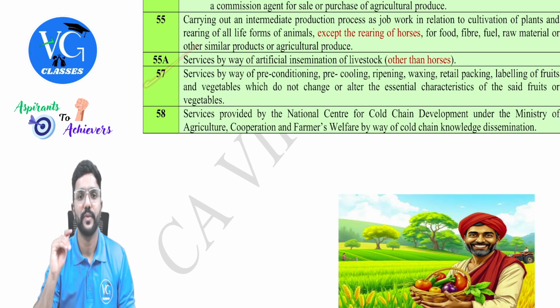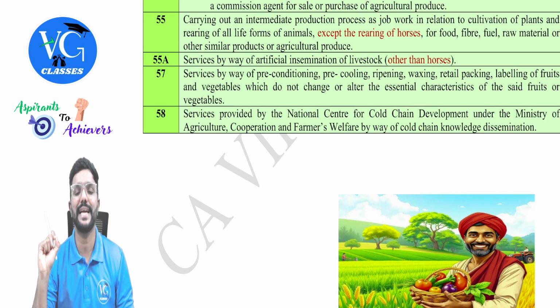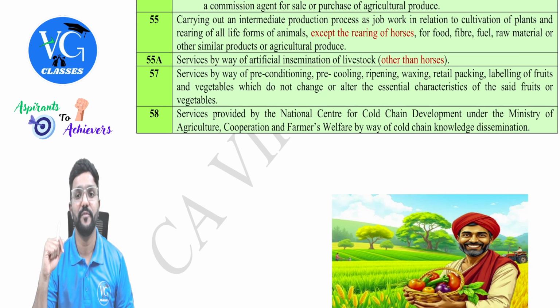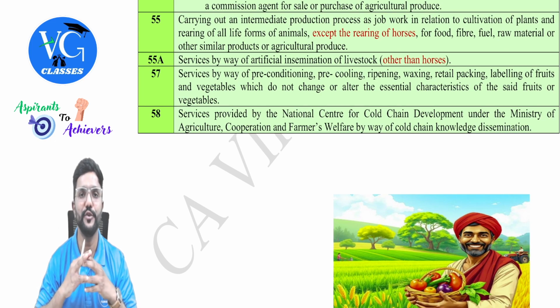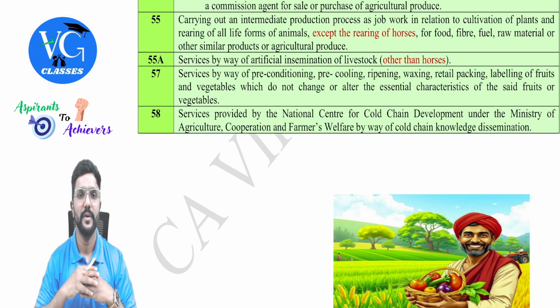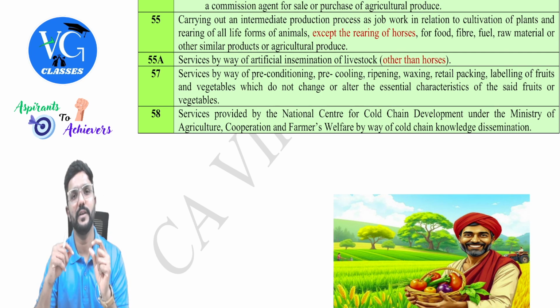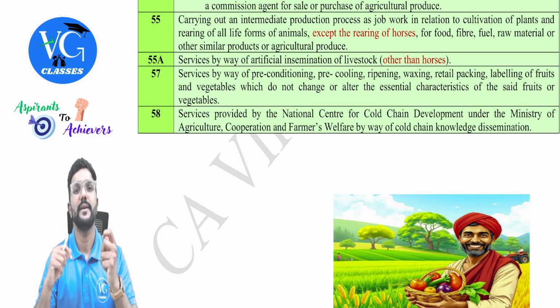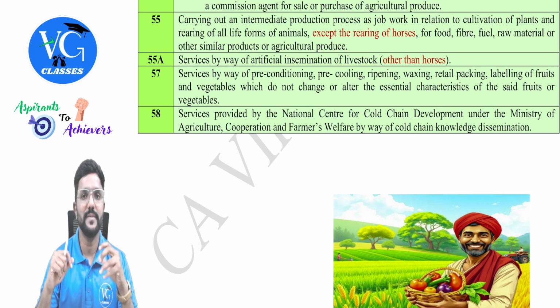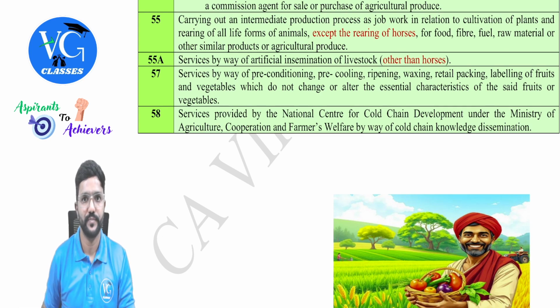Next, 57. Services by way of preconditioning, pre-cooling, ripening, waxing, retail packing, labeling of fruits and vegetables which do not change or alter the essential characteristics of said fruits or vegetables. Especially as they are perishable, guys, like vegetables or fruits, we need to do some packing, and sellers may do a few things to increase their lifespan. In that case, whatever services are provided for this is exempt under GST.